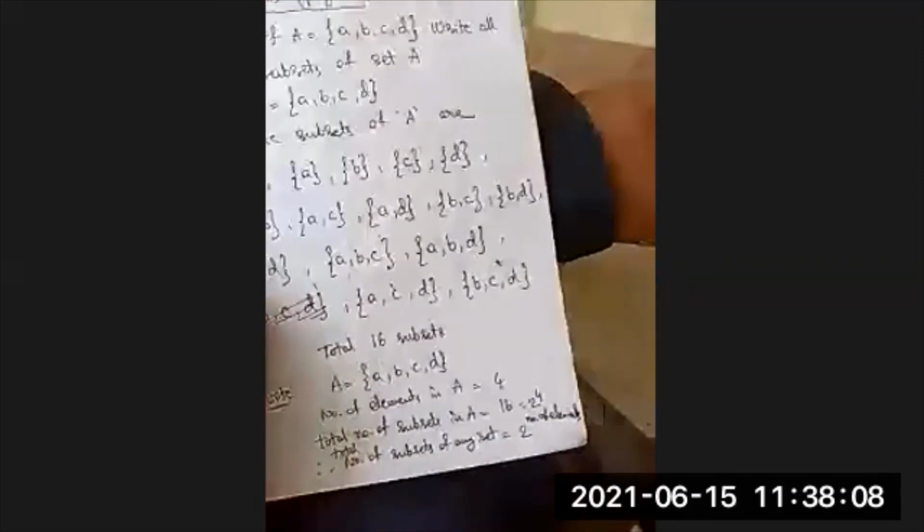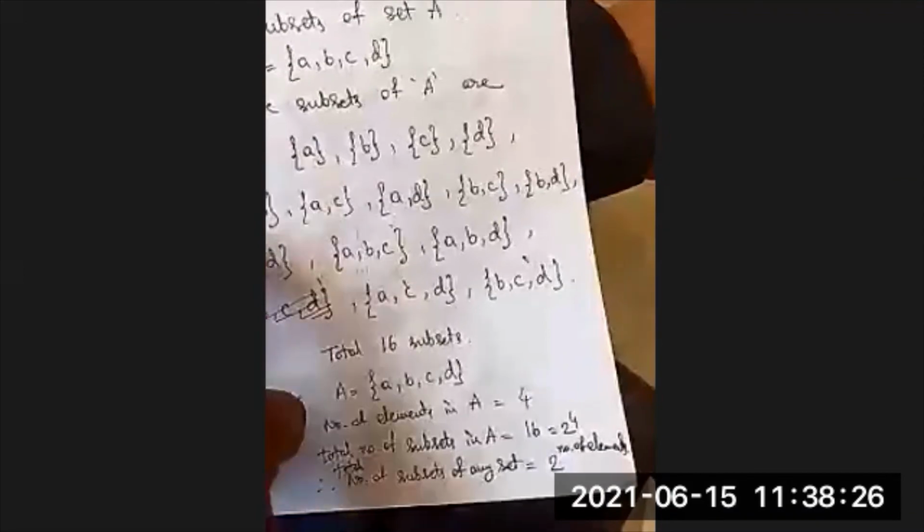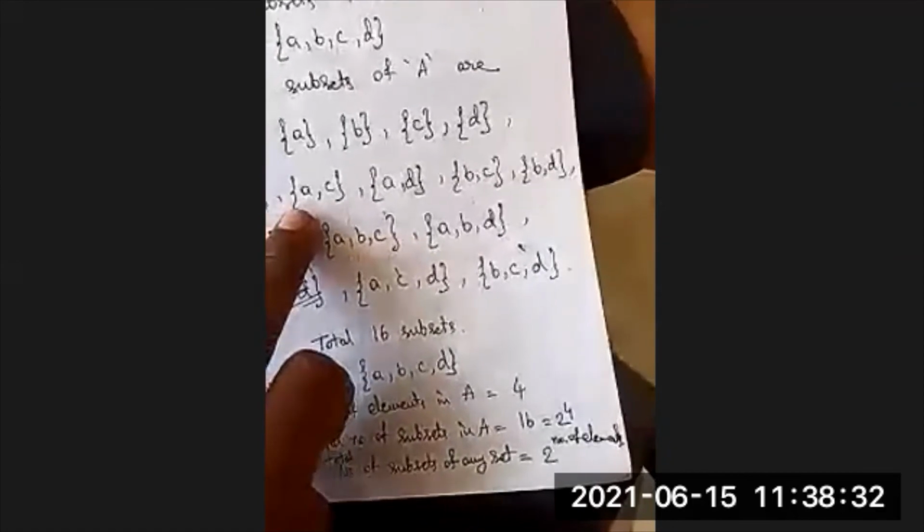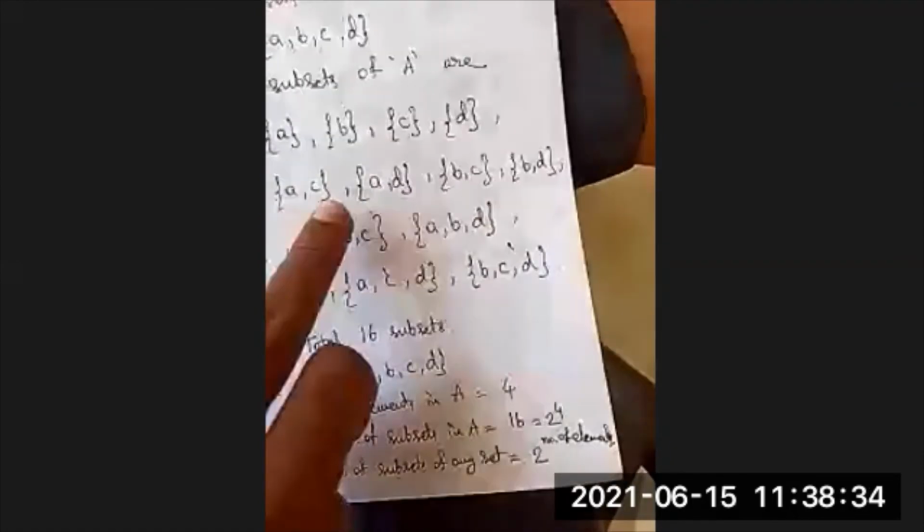In the same way, now we have to write the sets of 2 elements by using the elements of the given set A. How can we write {A, B}, one set? First element is A, the second element is B. So you keep the first element the same for some more sets.